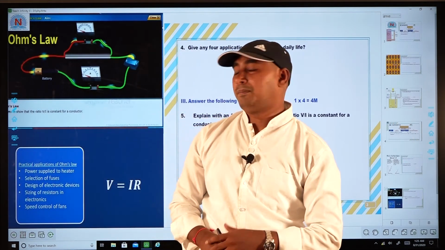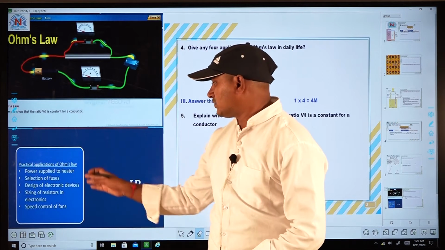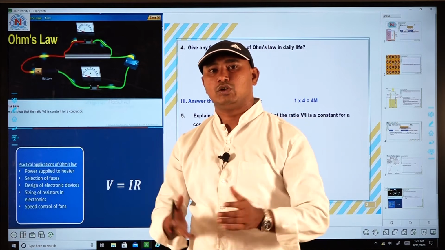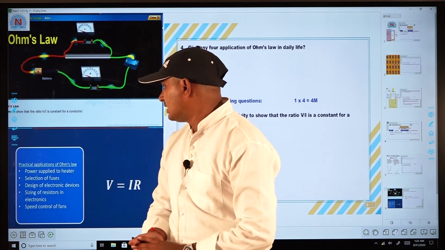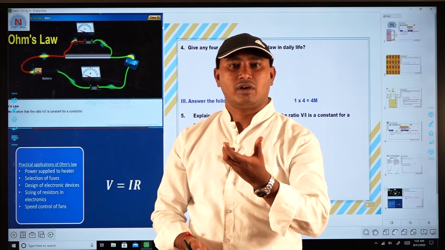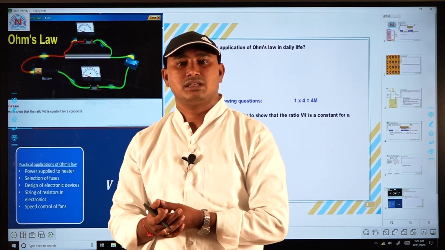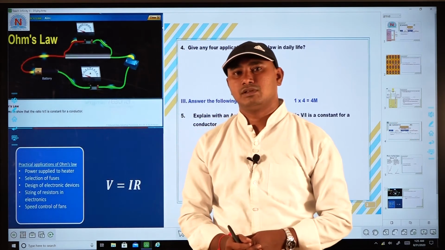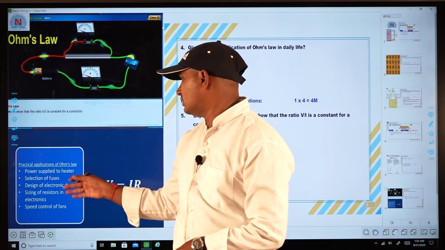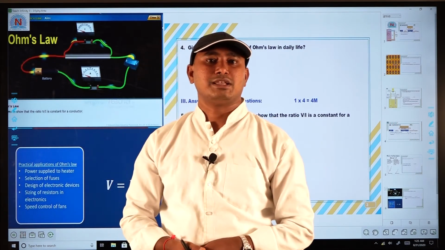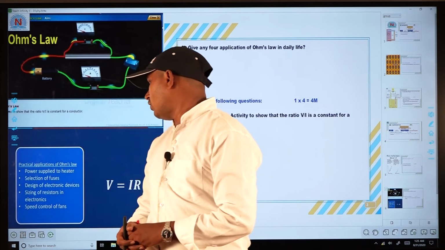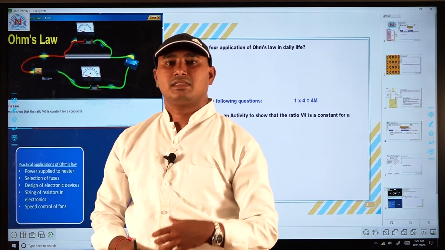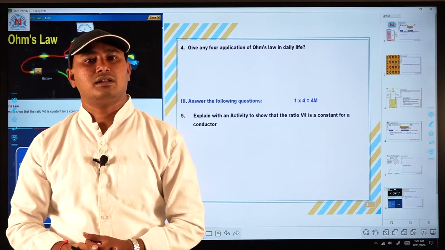See what are the applications of Ohm's law in daily life. First one here, power supply to heaters. You know very well what heaters are. And second one is selection of fuses. What fuse you need, you have to select by using Ohm's law only. And third one, design of electronic devices. Any electronic device, its design is selected by using Ohm's law. And sizing of resistors in electronics. And last one is speed control of fans.